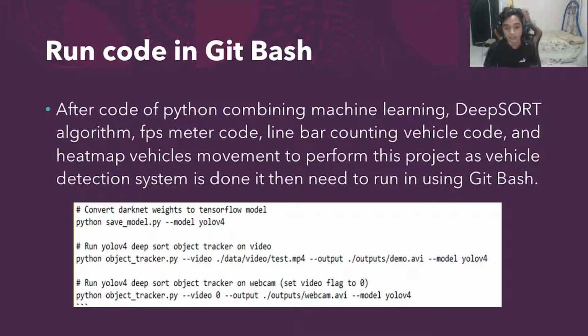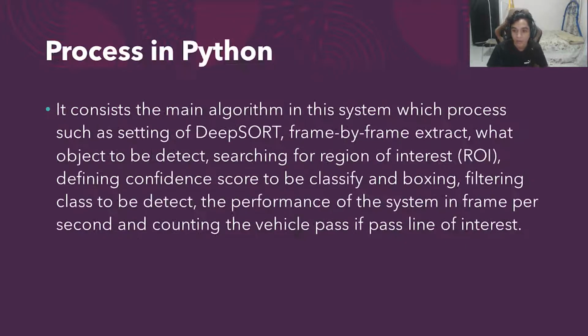Git Bash. The user needs to enter the specific code in Git Bash, for example, convert .weights back to TensorFlow model, or run YOLO v4 DeepSORT object tracker on video or webcam, as in the picture of the notepad given. Following this, it will then process in Python.